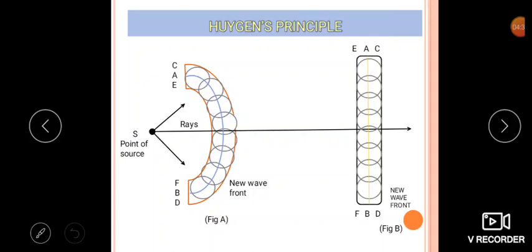So the tangential surface CD, which is drawn to all the spheres in the forward direction, gives the shape and the position of the new wavefront after a certain time t. Initially our wavefront is AB, and after a certain instant of time it reaches CD, which is given by the tangential surface. This is what we call the Huygens principle. With the help of this principle, we can find the position as well as the shape of the new wavefront by taking the tangent to all the spheres.